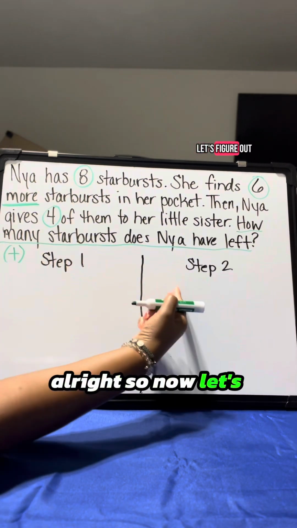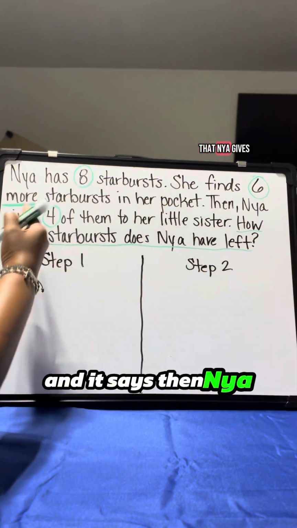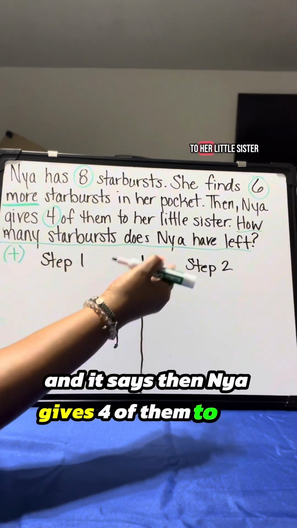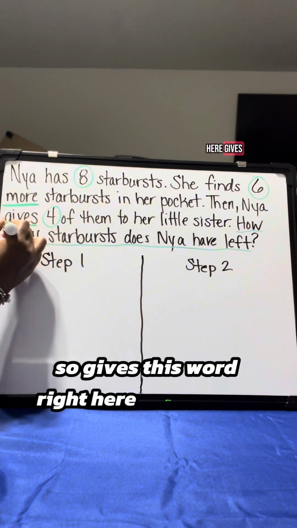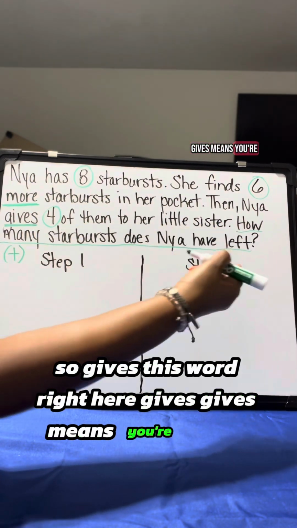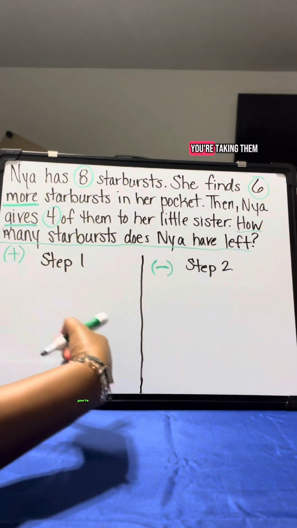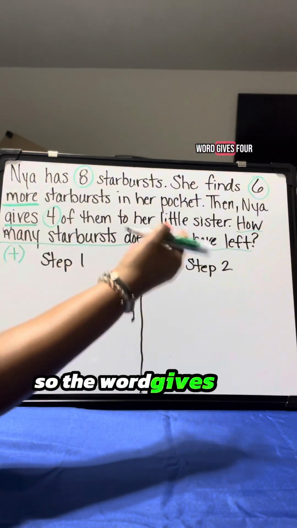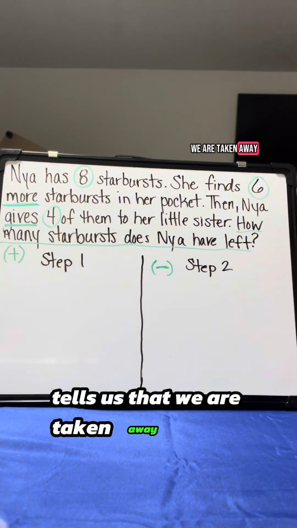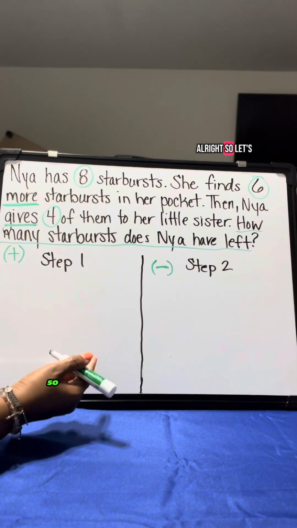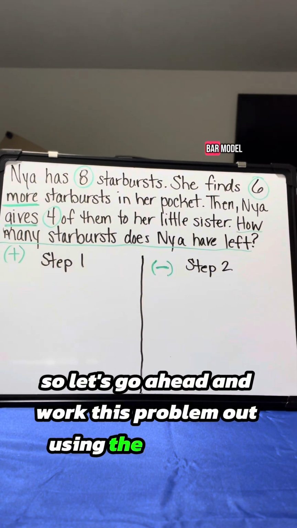All right, so now let's figure out what we're going to do in step 2. And it says, then Naya gives 4 of them to her little sister. So this word right here, gives, means you're taking away. You're taking from yourself. So if you're giving them away, you're taking them away. So the word gives 4 of them to her little sister tells us that we are taking away. All right, so let's go ahead and work this problem out using the bar model.